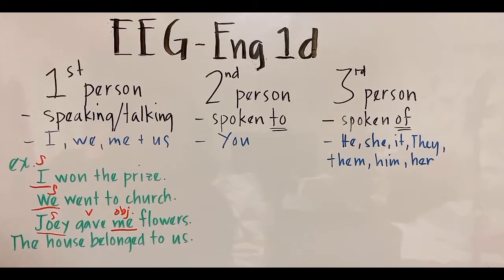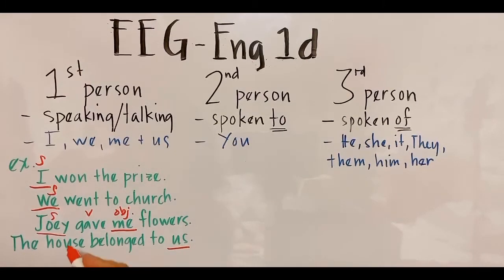Now let's look at us. The house belonged to us. Again, the house belonged to us. There is the us. So what is the subject in here? It is the house. And the verb is belonged. So us is the object pronoun.